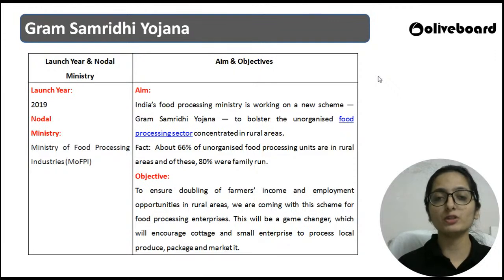It is a centrally sponsored scheme where the expenditure is shared between the government of India and the states in the ratio of 60:40. Okay, my next question to you is, for how many years is the scheme being implemented? 4 years, 5 years, 6 years?